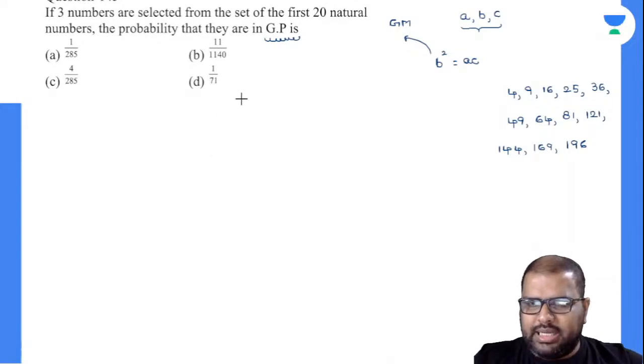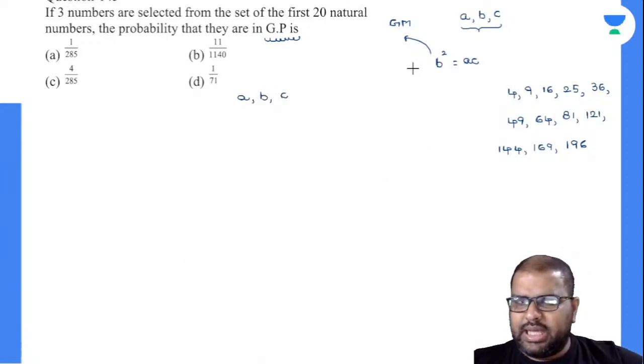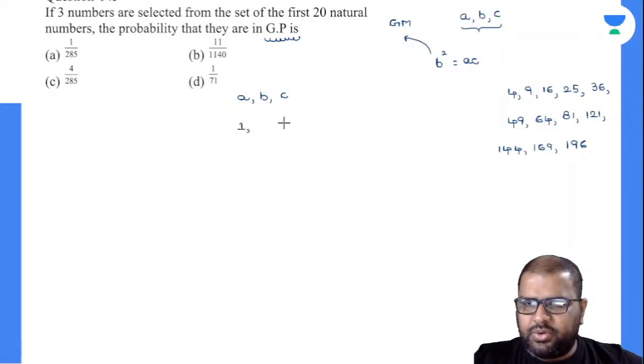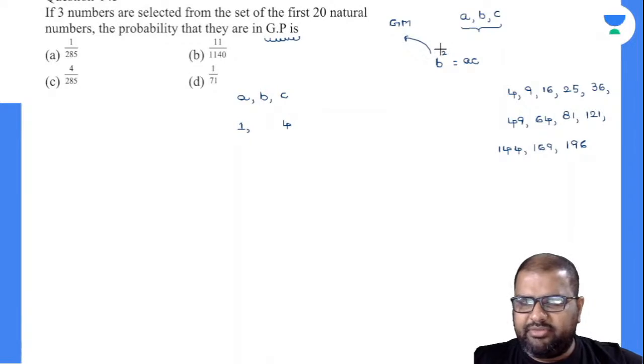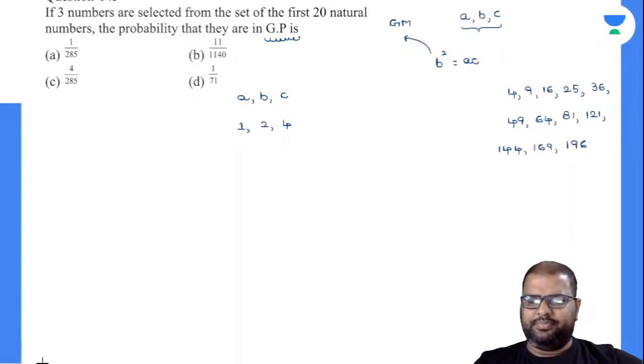Now see here, these are A, B, C values. I'll write down A, B, C. My A into C has to be B square. If it is 4, how can I write this? If my A is 1, my C is 4, and my B square value will be 4, and my B value will be 2, and this 1, 2, 4 is in geometric progression.